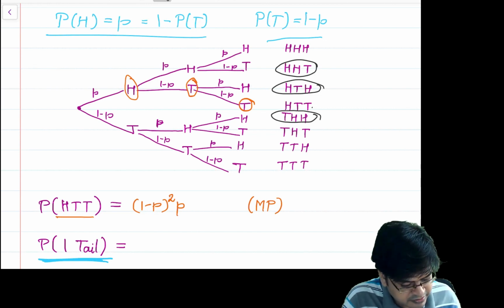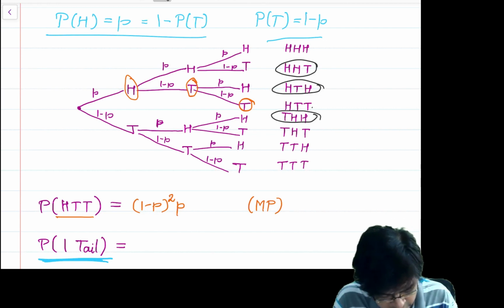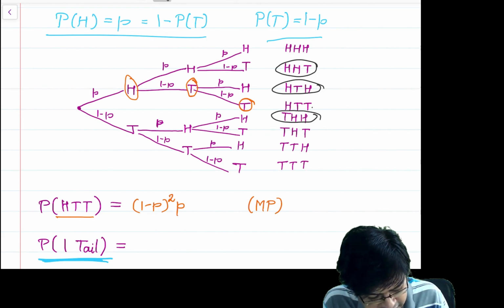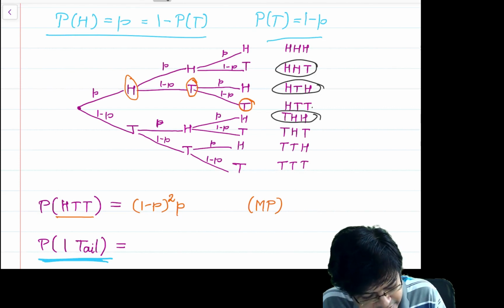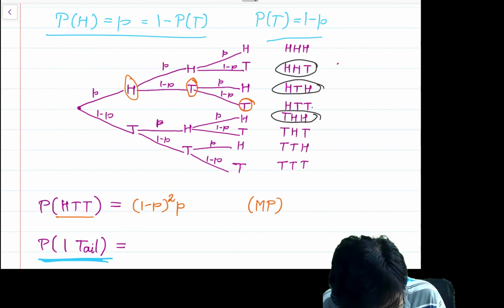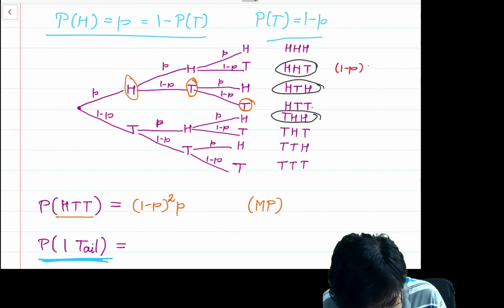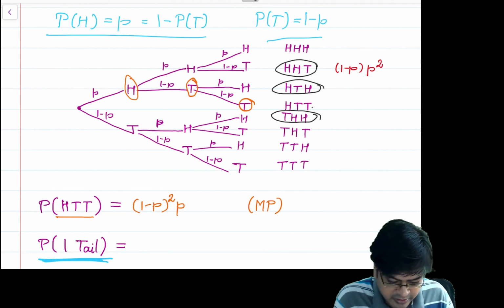Let us see all these three outcomes and compute their probabilities. In this case, again I will use the multiplication rule, which is tail, head, head. Tail will occur in this branch with probability 1 minus p, and head will occur in this branch with probability p, and another head will occur in this branch with probability p, so p square.